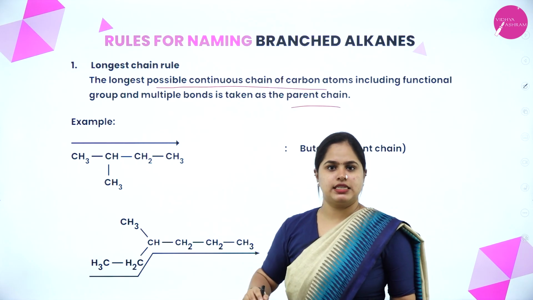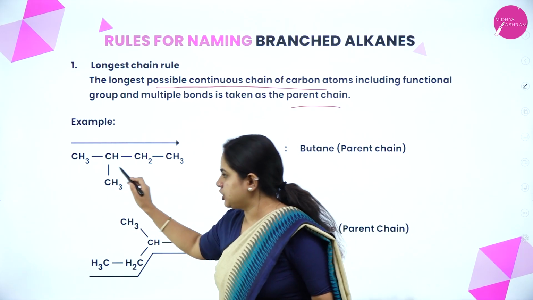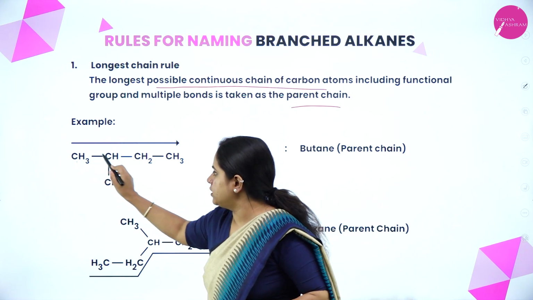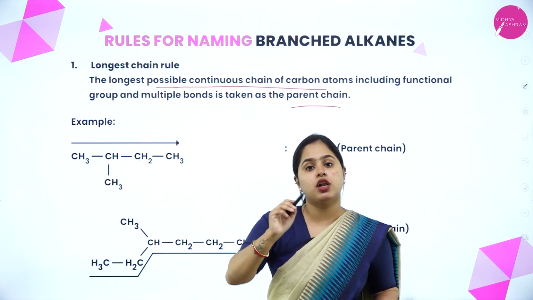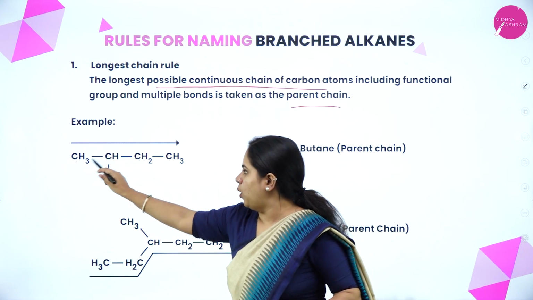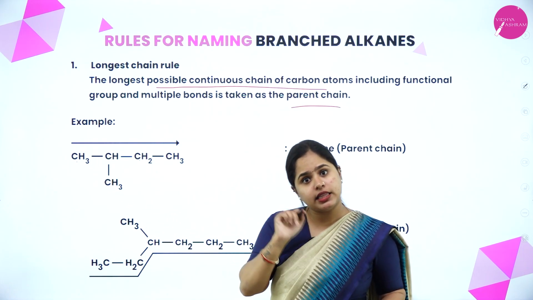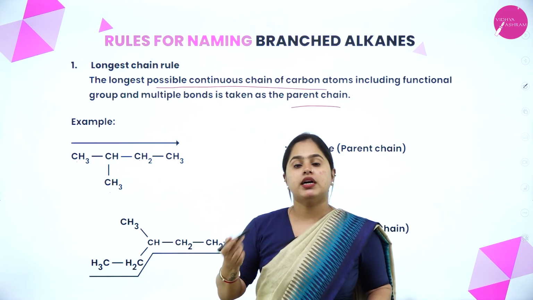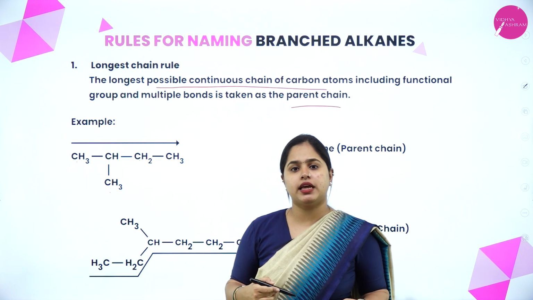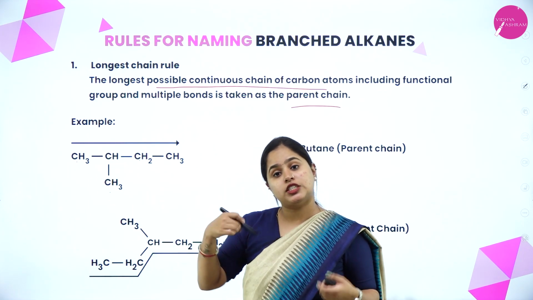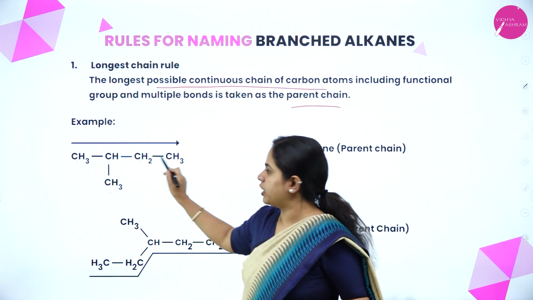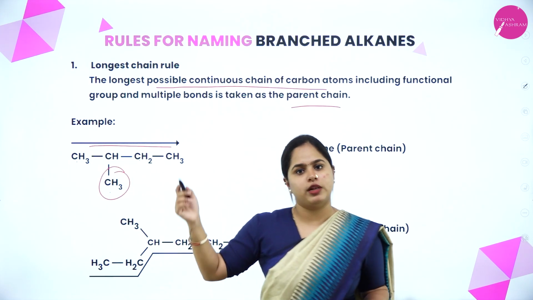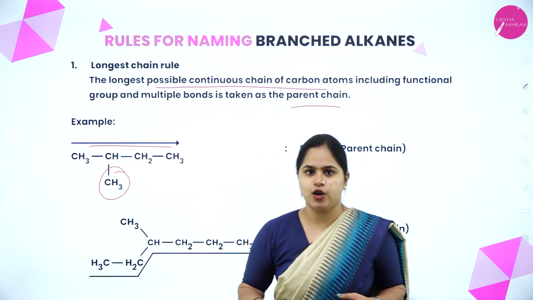So let's take this example. As you can see, a branch is here. That's why it is called a branched alkane. As you can see, 1, 2, 3, 4. Which is the longest chain here? It is this one, 1, 2, 3, 4. Another possibility is 1, 2, 3, you can go this way as well. But how many carbon atoms will be there in that case? Only 3. So the longest chain will be 1, 2, 3, 4. This will be your longest chain and this methyl group will be present as the branch there. I hope it is clear.